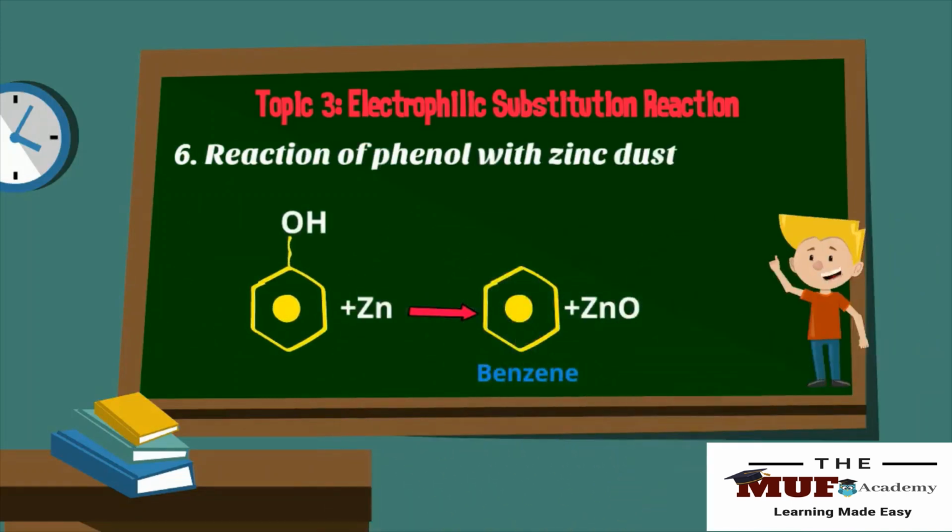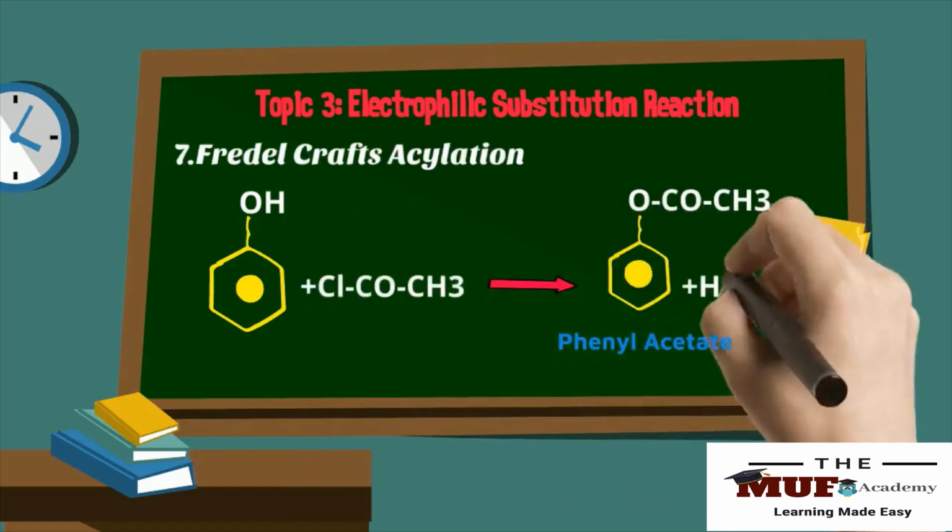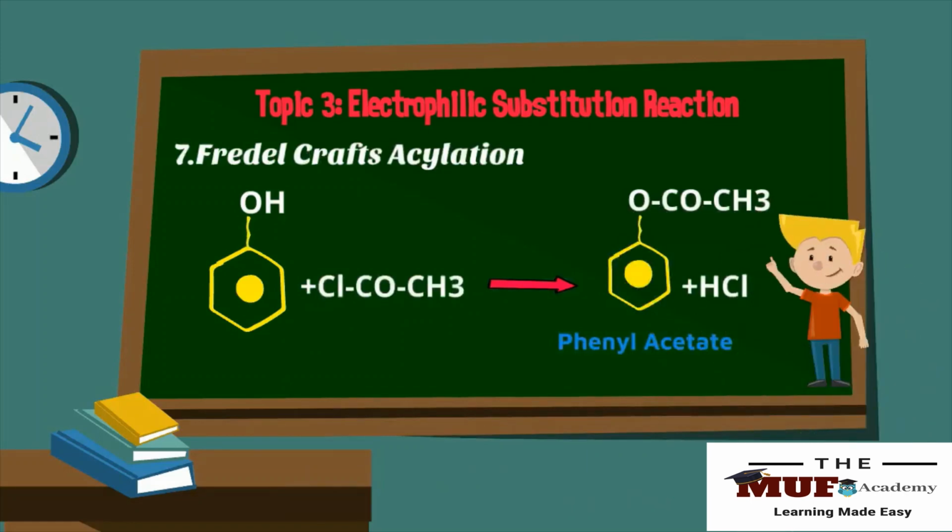Reaction of phenol with zinc. When phenol is heated with zinc, it is reduced to benzene. Oxidation of phenol. When phenol is oxidized with potassium dichromate or sodium dichromate, a diketone is formed. Friedel-Crafts acylation. When phenol is heated with acetyl chloride, phenyl acetate is formed.